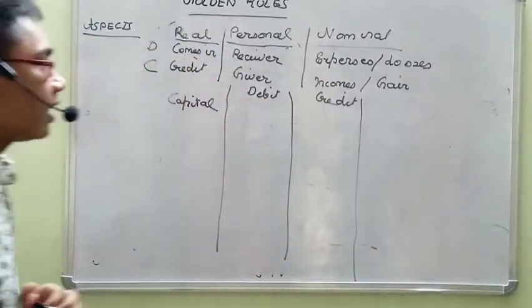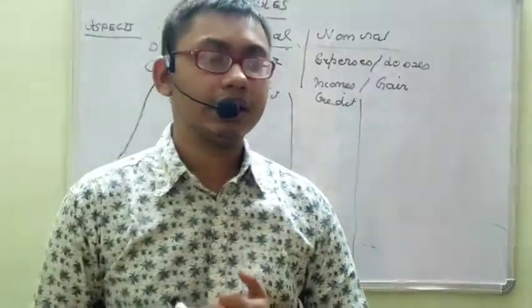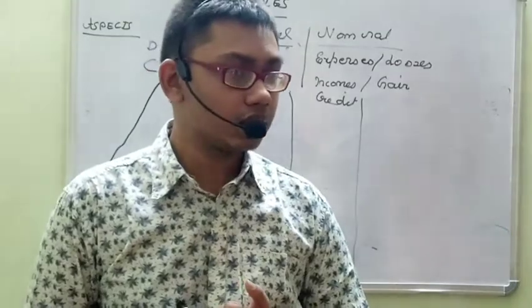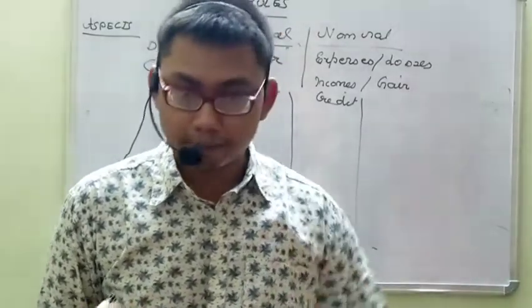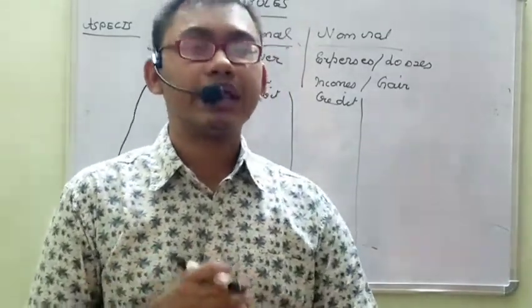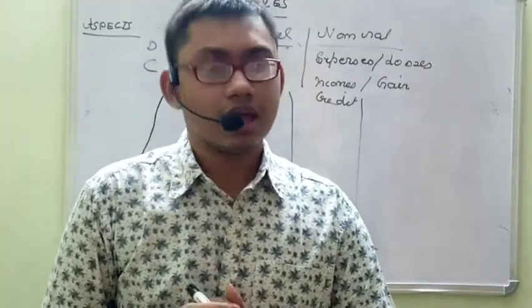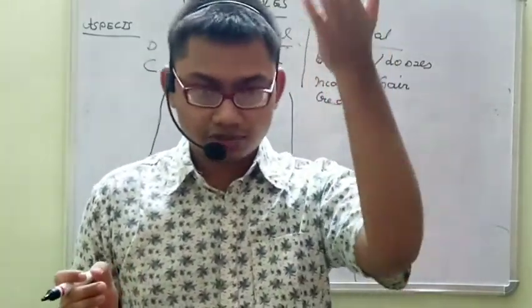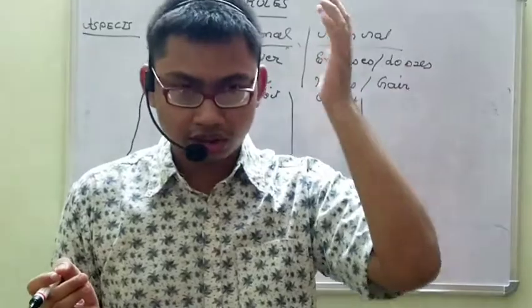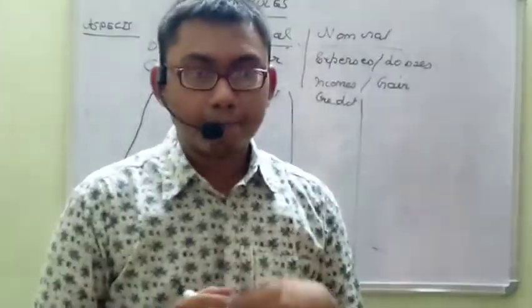Credit and debit. First thing is capital. What is capital? Capital is the money brought in by the owner to the business, right? Whenever capital comes in, what happens? Cash comes in. But what happens?